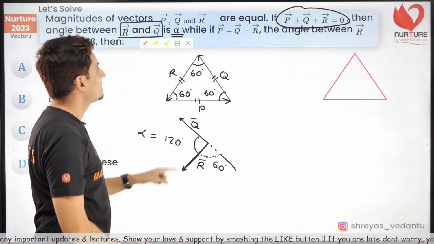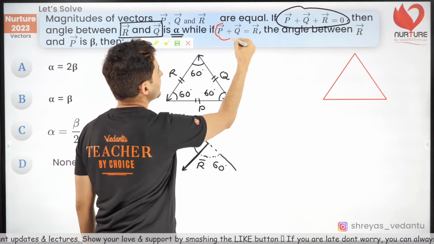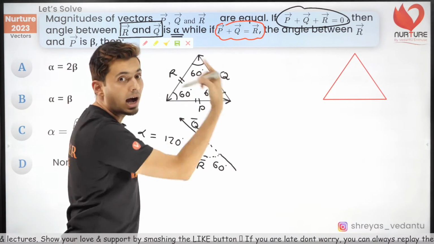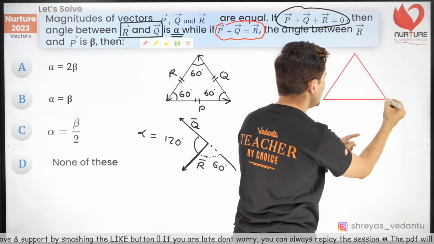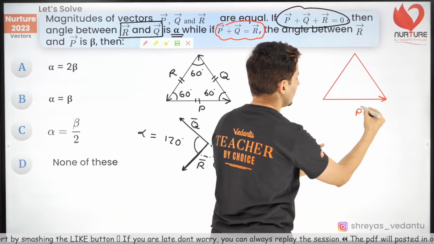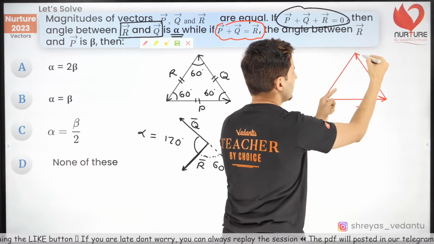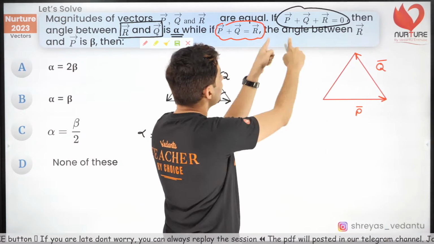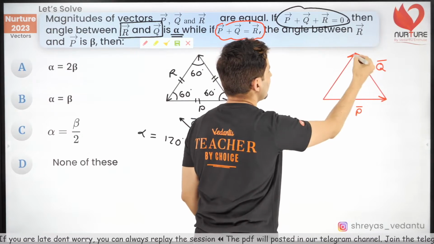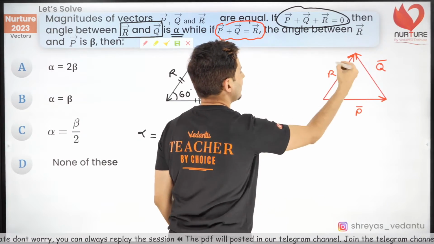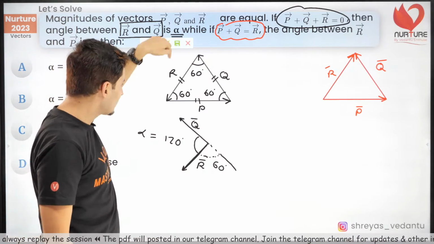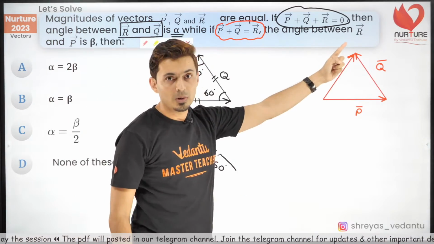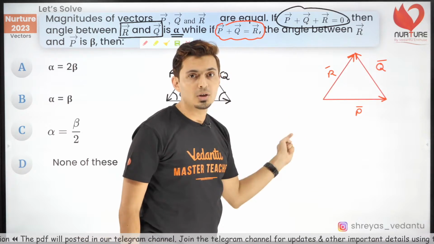Next part of the question says, if P plus Q is R. Now the arrow marks are going to be slightly different. P is over here. P plus Q is equal to R. That means R is over here. Notice the change in the direction of R vector. R vector was downwards here. R vector is now over here because resultant of P and Q is R.